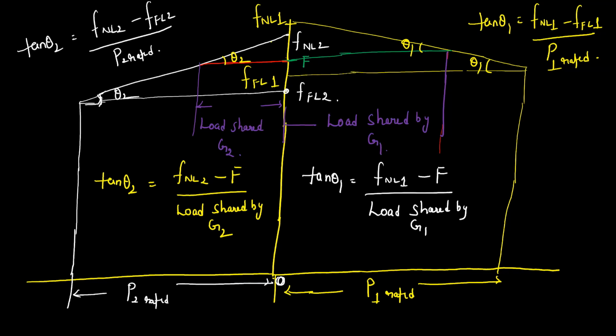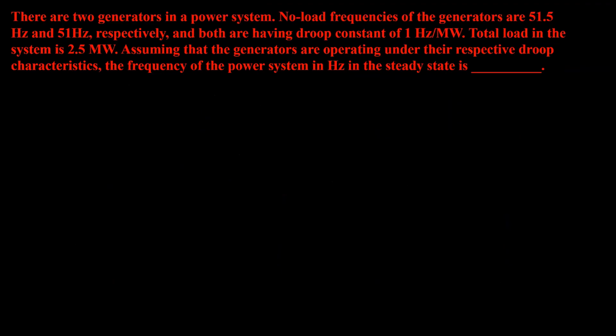Let us take two problems and we'll close this topic. Okay. So now, two generators in a power system, their no load frequencies are given as 51.5 Hertz and 51 Hertz. Both have droop constants of 1 Hertz per megawatt. He directly gave the tan theta droop constants.